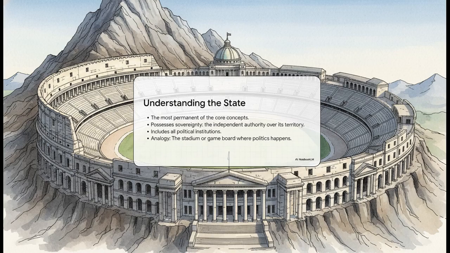And here's the most important thing to remember. The state is the most permanent of our 3 concepts. It has what we call sovereignty. That's the ultimate independent authority over its own territory. It includes all the political institutions, the whole shebang. So, in our game analogy, the state is the physical stadium. It's the game board. It's the structure that lasts and lasts.